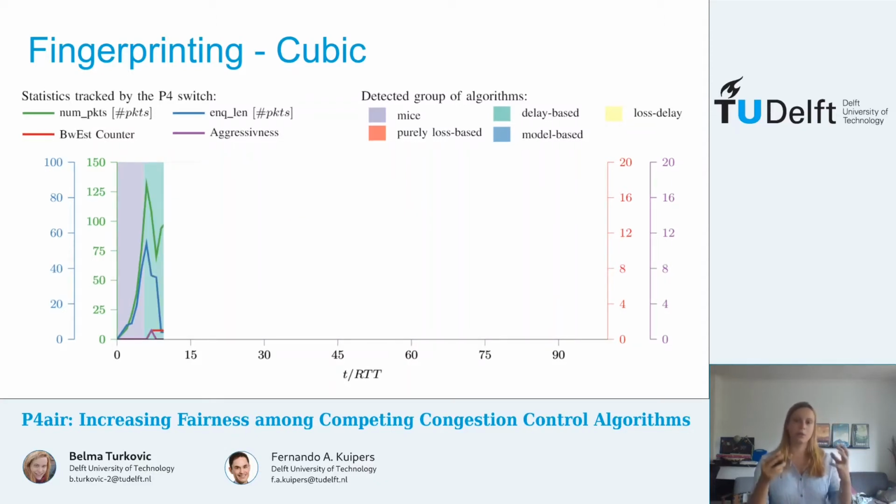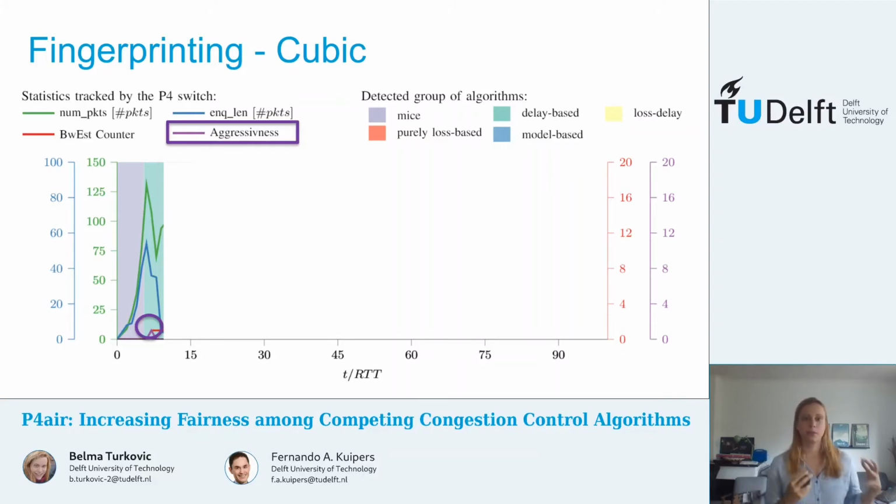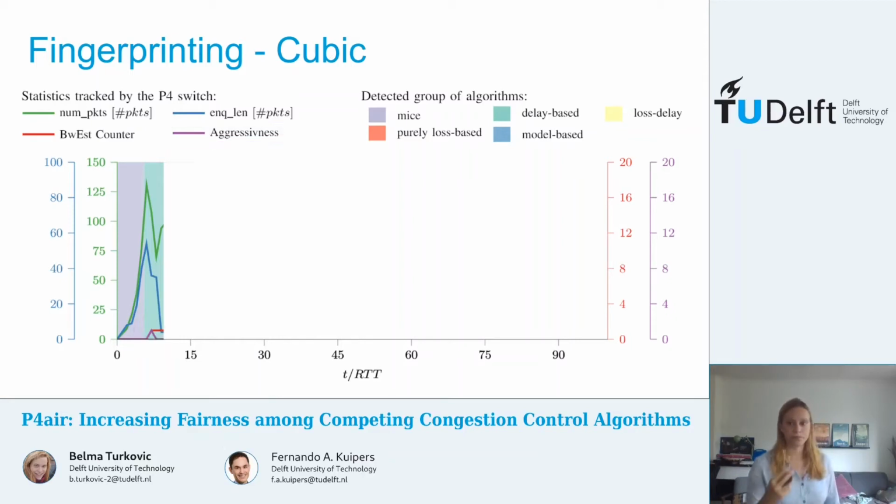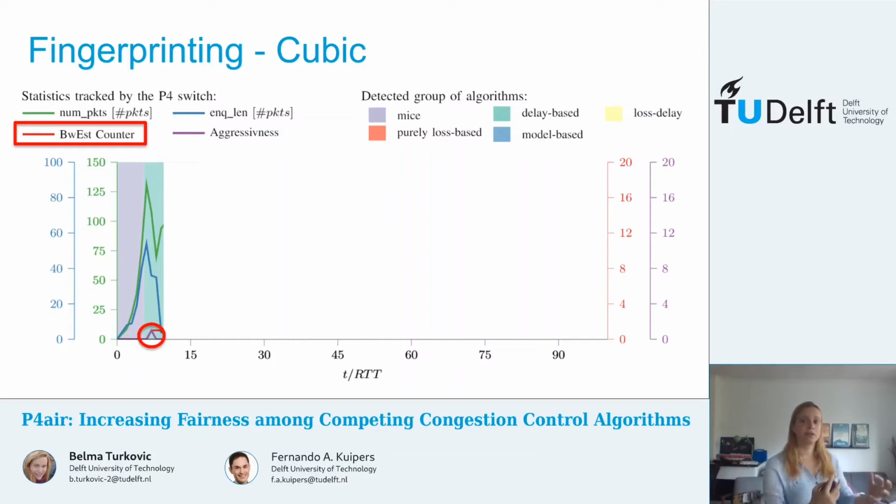Now P4air starts tracking two additional metrics. The first metric is aggressiveness. This metric tracks how fast a queue is being filled. So if the queue length increases, aggressiveness is increased by 1. Otherwise, aggressiveness is reset to 0. The second metric is the bandwidth estimation counter.